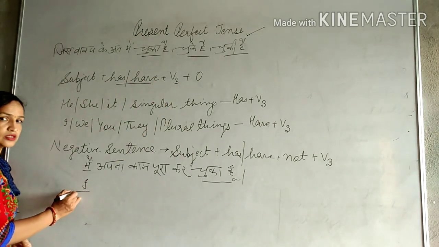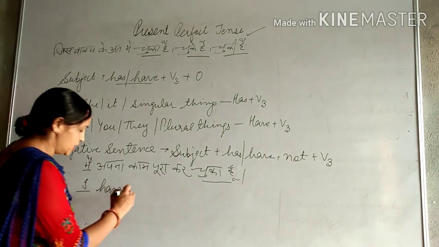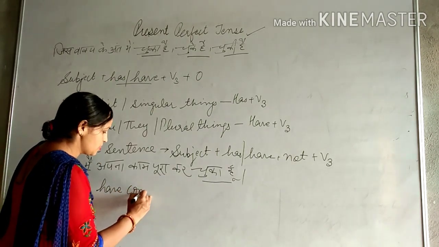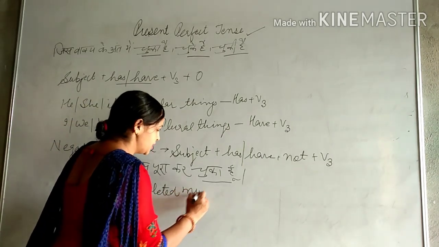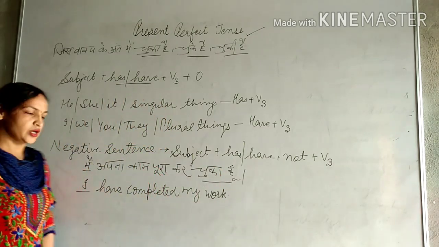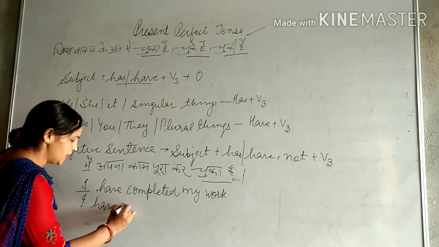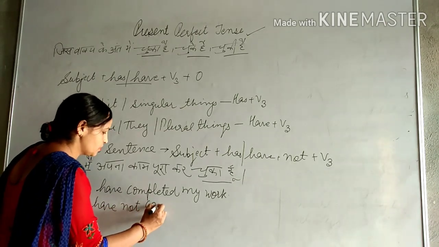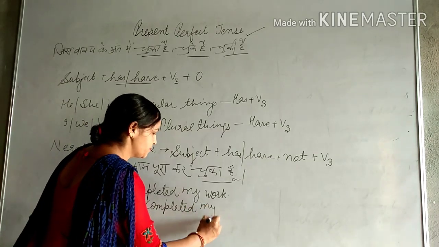And here the subject is I, so we will write: I have completed my work. And negative: I have not completed my work.